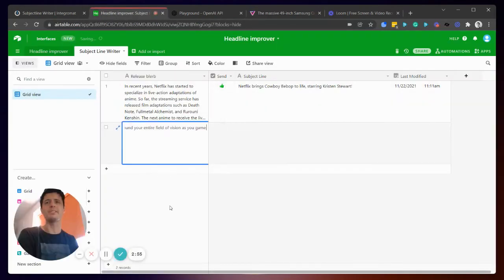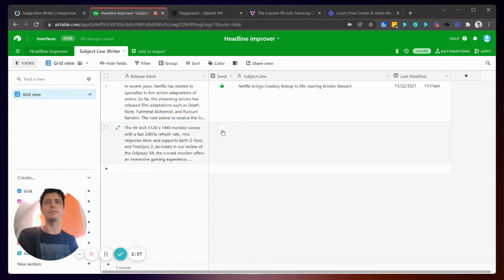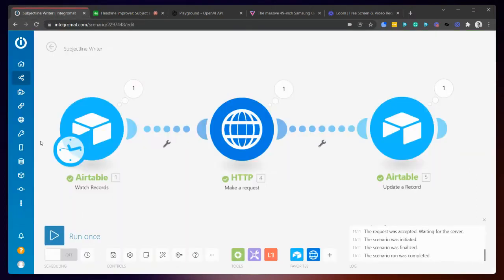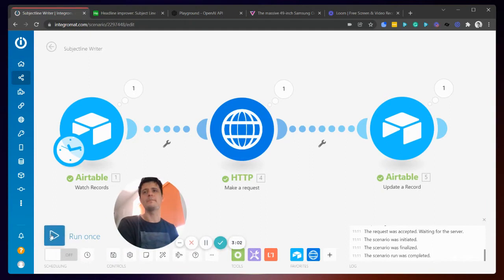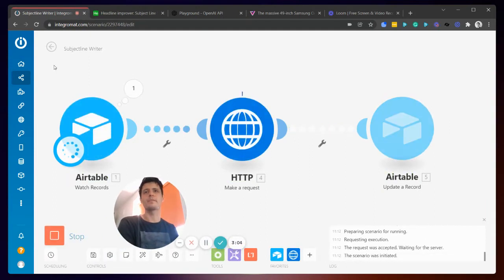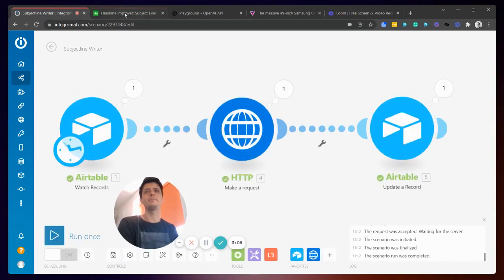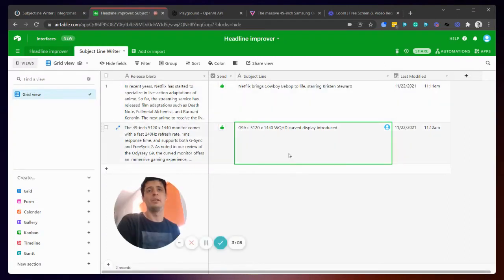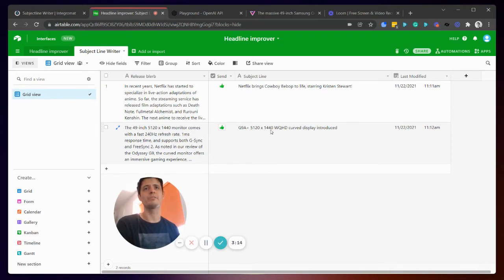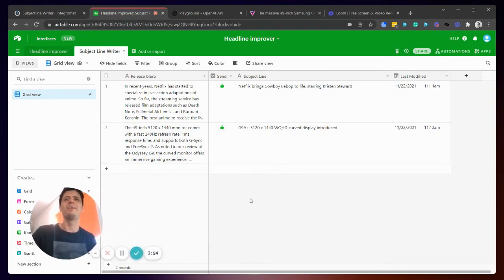I'm going to paste it into here, and press the little send button. I'm going to manually run it. And let's see what it writes back. So, G9A plus 5120 times 440 WQHD curved display introduced. I mean, it's exactly what it's talking about, so I suppose it's accurate. It's not very exciting though, but hey ho.